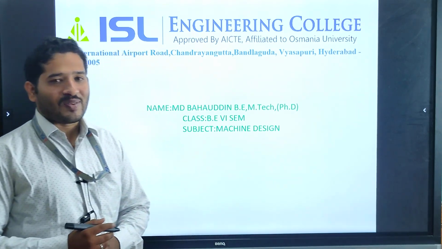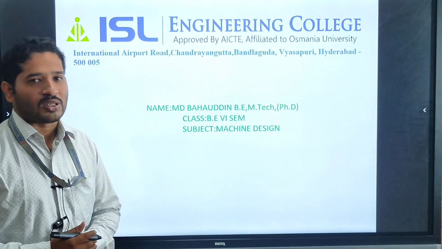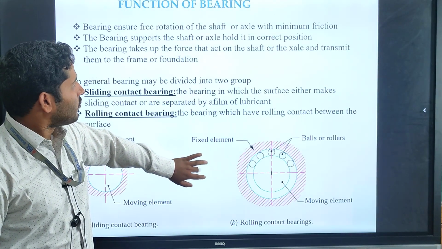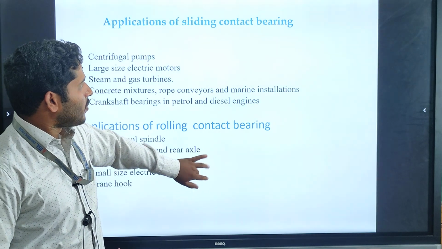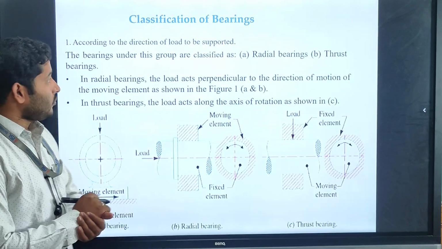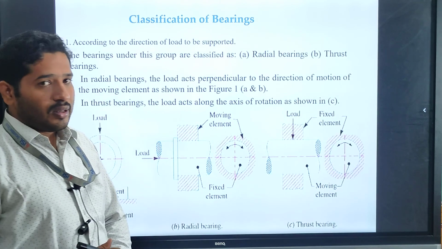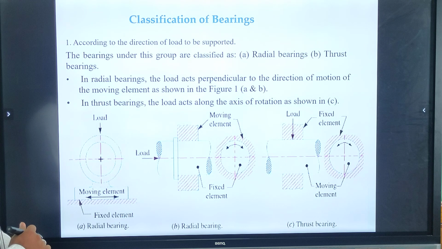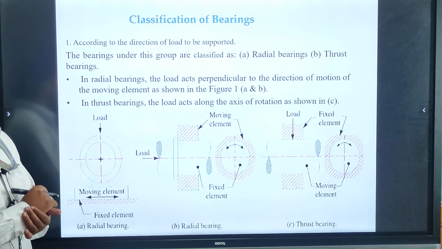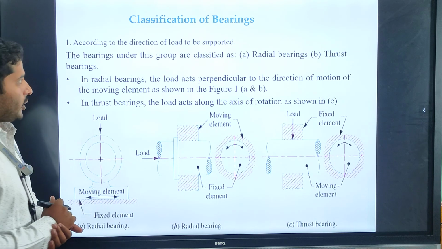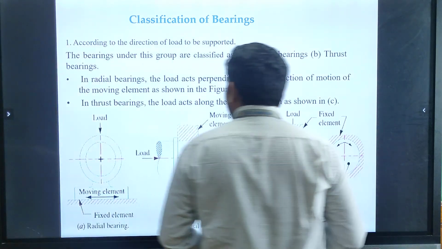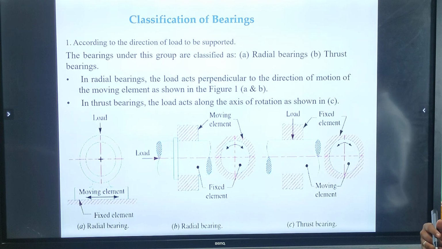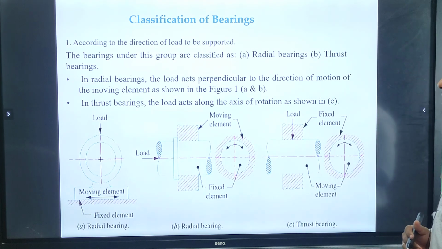So today in this session, we are going to discuss the classifications of bearings. First of all, bearings are broadly classified into two types. The first one is according to the direction of load to be supported. Bearings are broadly classified into two types: the radial bearing and the thrust bearing.